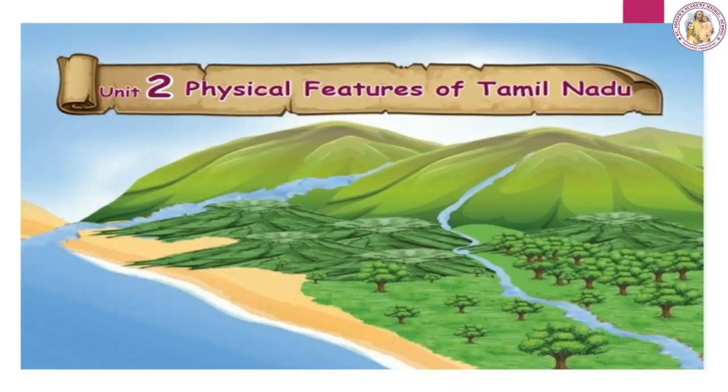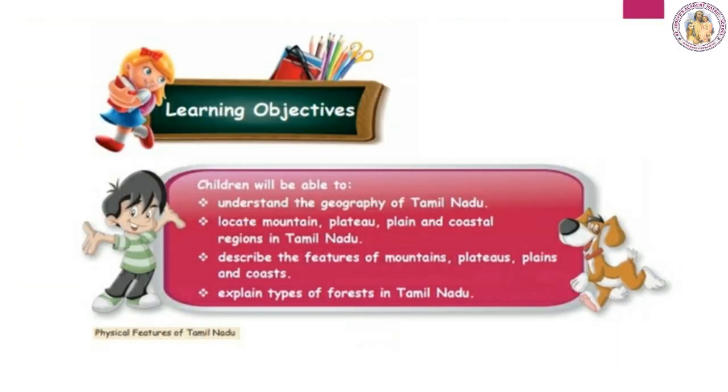Unit 2. Physical Features of Tamil Nadu. In this lesson, we are going to study the physical structures of Tamil Nadu. Learning objectives. Children will be able to understand the geography of Tamil Nadu, locate mountain, plateau, plain and coastal regions in Tamil Nadu, describe the features of mountains, plateaus, plains and coast, and explain types of forest in Tamil Nadu.